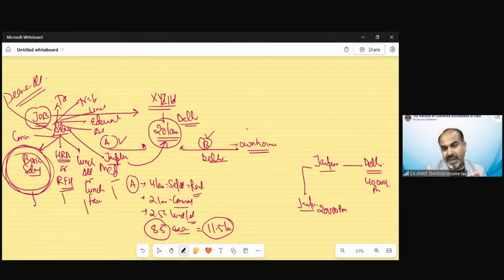Suppose the company is the same, it has a branch in Jaipur and a head office in Delhi. We all need to calculate first that if I am going to do a job in Delhi, my expenditure would be, suppose, 32,000 for rent, conveyance, etc. So I would save 8,000. If I am working in Jaipur, my expenditure would be only for conveyance, etc., only 5,000, because I already have my house in Jaipur, so I need not pay any rent. So my saving would be 15,000.